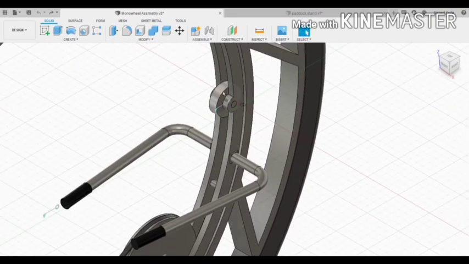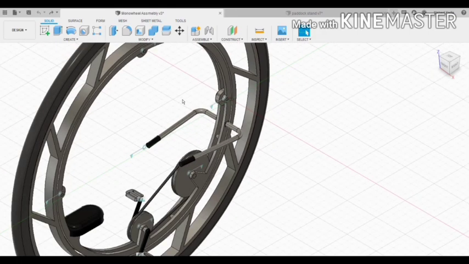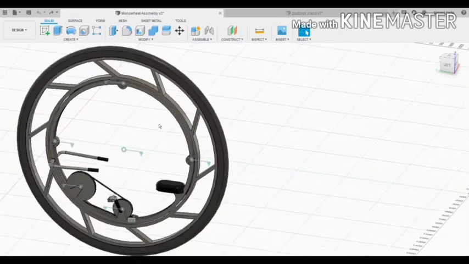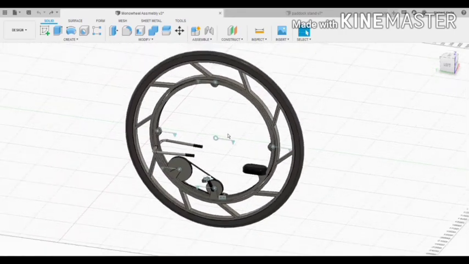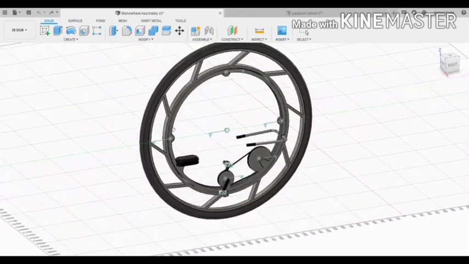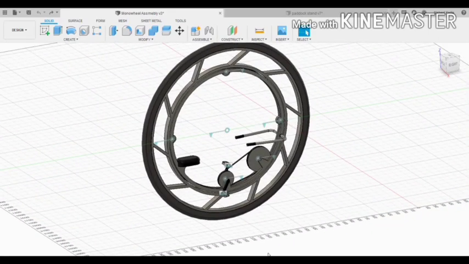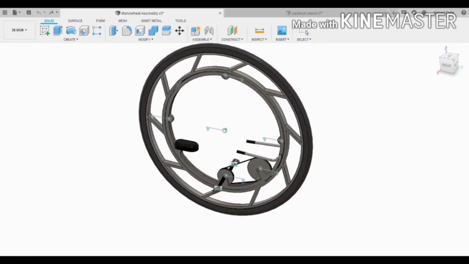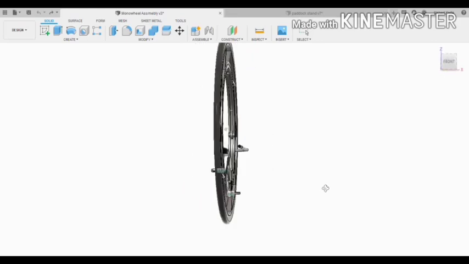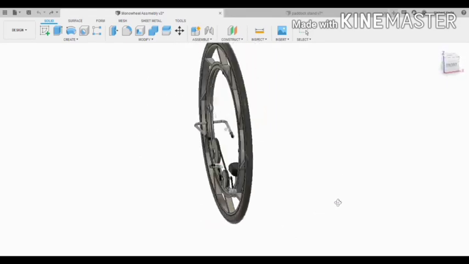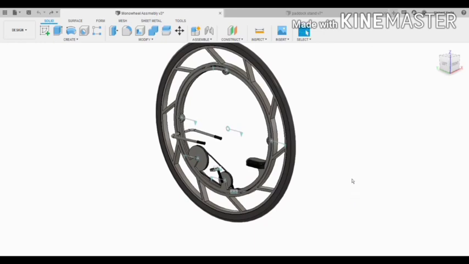So now, as you can see, a free view of our design. In this design, the pedals are for safety. If the battery discharges fully, then we can pedal like a cycle. The battery will be fixed under the seat. The battery is rechargeable. This is our basic design of our final year project, monowheel. Thank you.